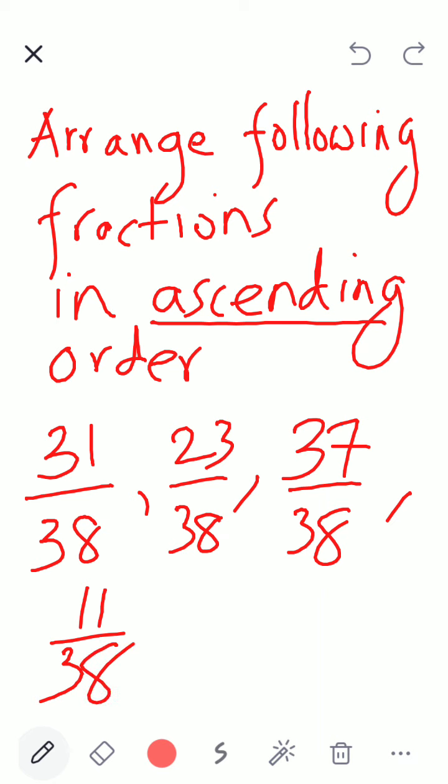Put this in ascending order. In private chat, please put it fast. Ascending order means small to big, smallest fraction to biggest fraction. We have only 2 more minutes for the class, children. Quickly.